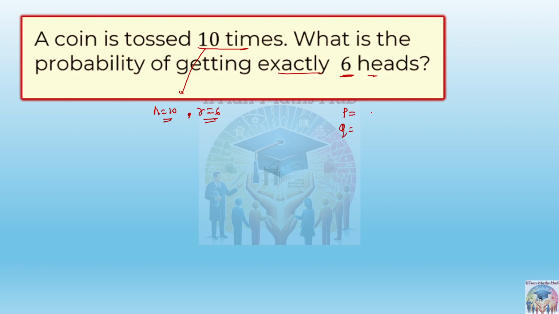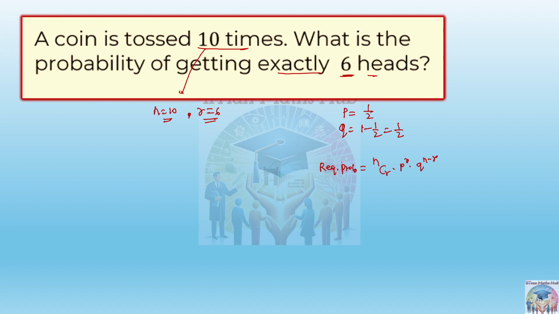They are equally likely, right? Basically 1/2 is the probability of head, and 1 minus 1/2 is 1/2 for failure. So simply put the values in the formula nCr into p to the power r into q to the power n minus r. This is the required probability. I'm leaving it to you, you can do that easily.